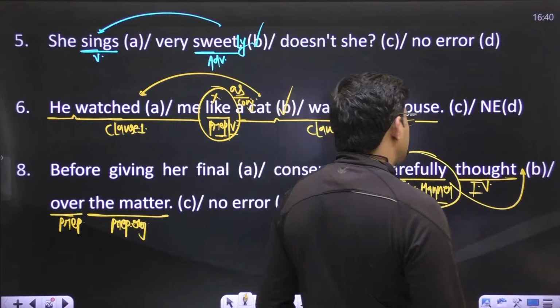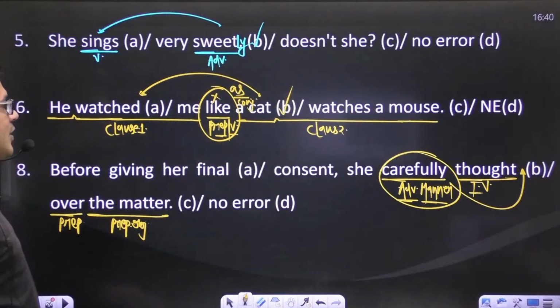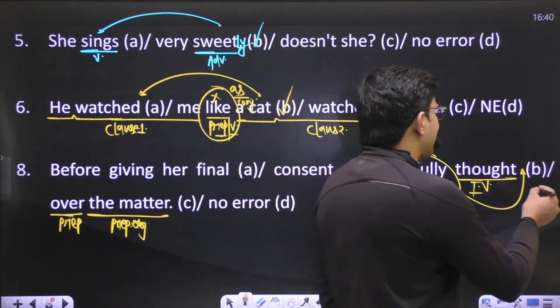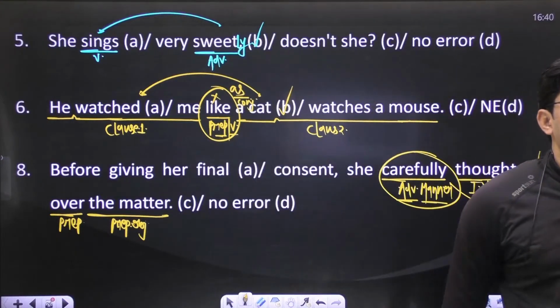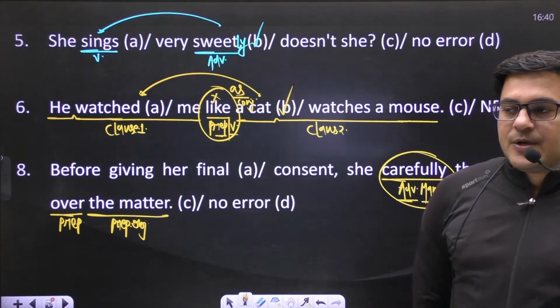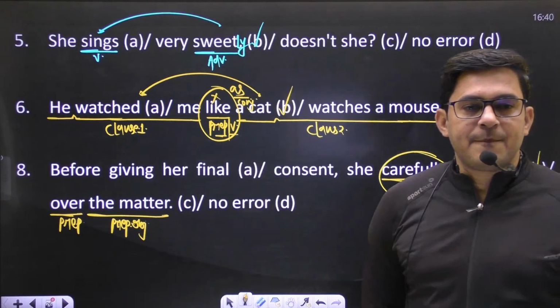So you have to use carefully after the main verb. The sentence will be: before giving her final consent, she thought carefully over the matter. And now you will have an error in part B. Are you getting my point? You have an error in part B. Before giving her final consent, she thought carefully over the matter. Okay?